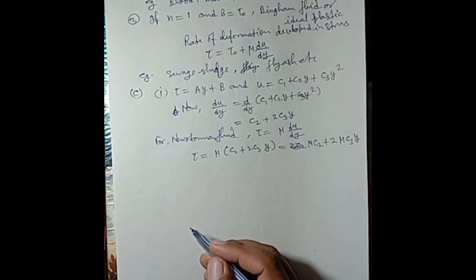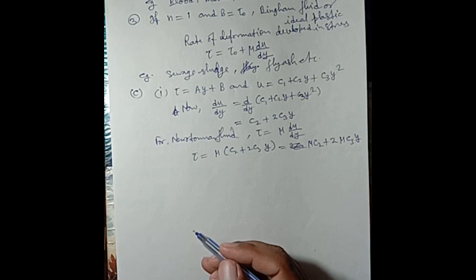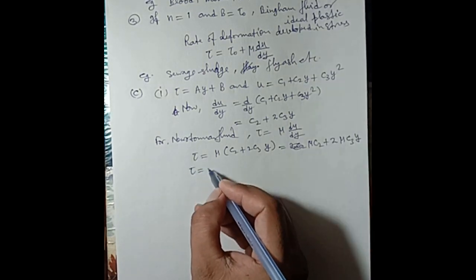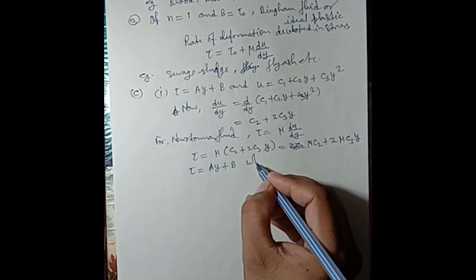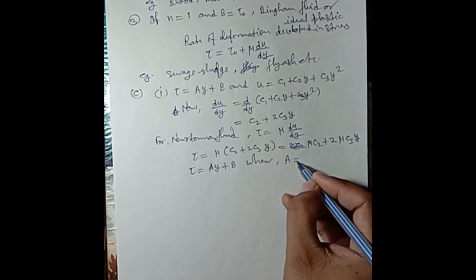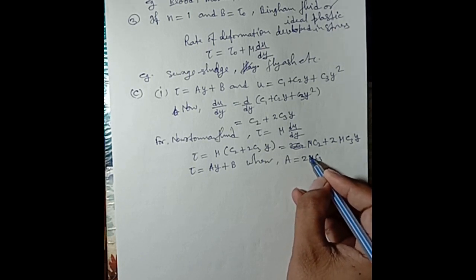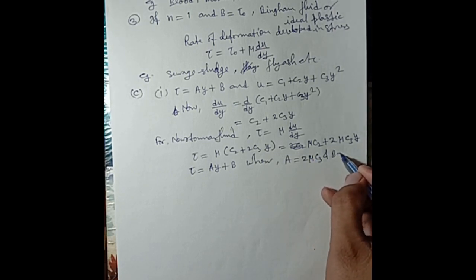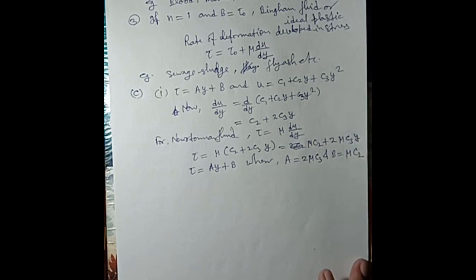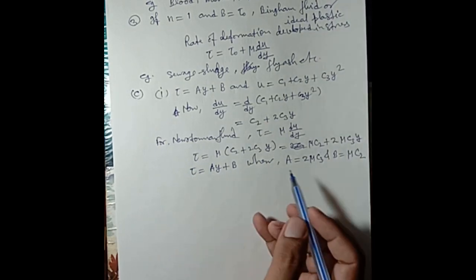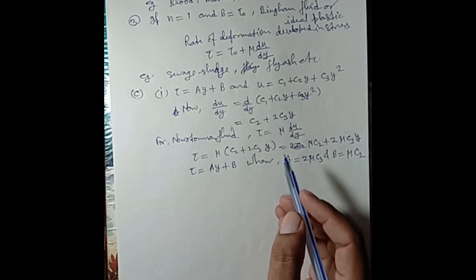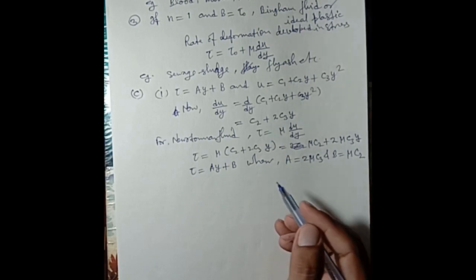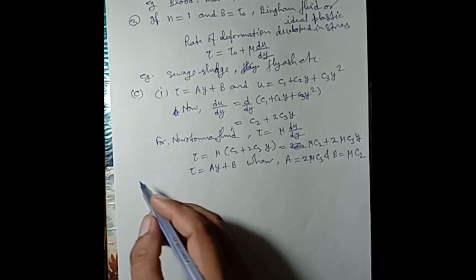Okay, which can be written as tau is equal to ay plus b, where a is equal to 2 mu c3 and b is equal to mu c2. Since this has the same form as the given shear stress, the fluid characteristics correspond to that of an ideal fluid.